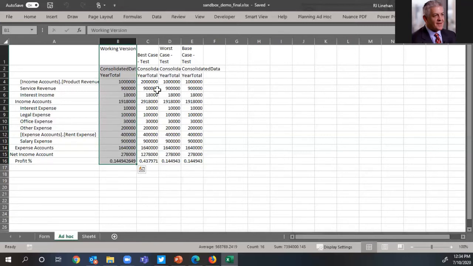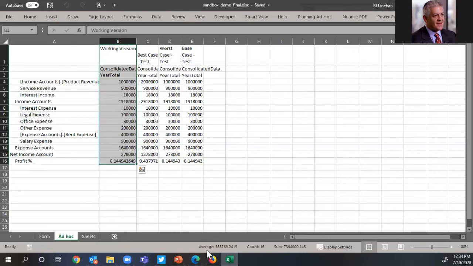Again, this is not considered offline, even though this is an ad hoc report. I'm retrieving the data directly from the plan type. So even though this is a customized report stored here in Excel, the data is being retrieved from the application, from the Oracle Cloud.